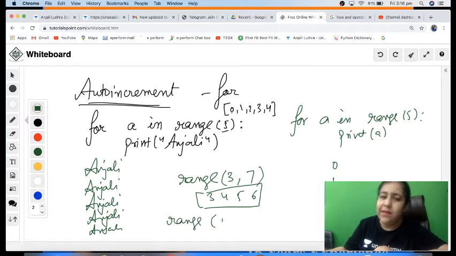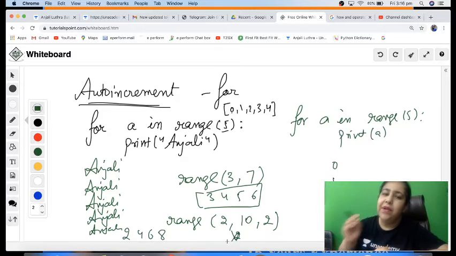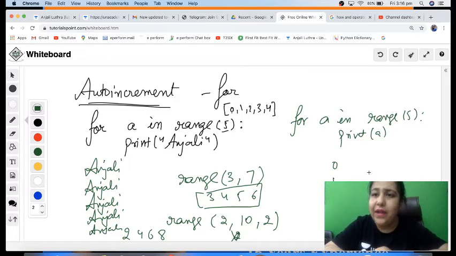In case you want to take some other gap, you can give the third number also. So it will start from 2 and it will give you 2, 4, 6, 8. 10 will not be taken because the upper limit is excluded. So all this you have done in your class 11th, right?